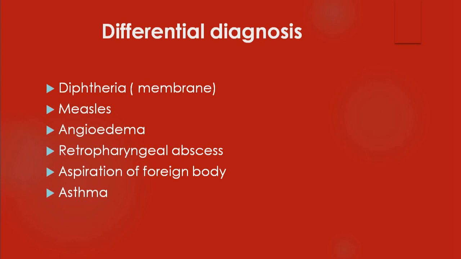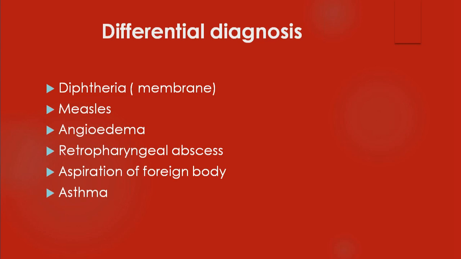Apart from that, there are other viral exanthematous diseases which can be prevented by immunization, especially in children. Of course, many children are still not getting immunized. One among them, the notorious one, is measles. Measles can also cause this, because it involves the upper airway as well as the lower airway, especially the tracheobronchial tree, which gets affected in case of measles, and it may produce stridor as well as wheeze.